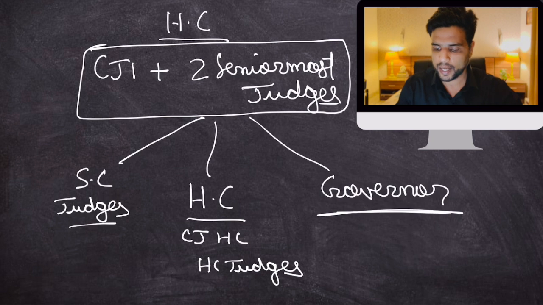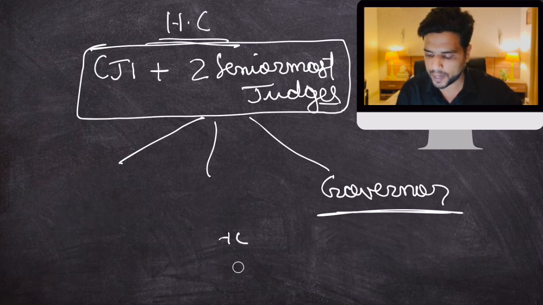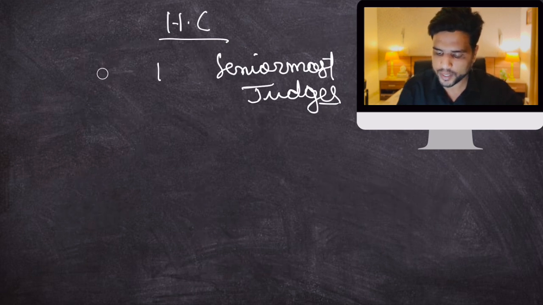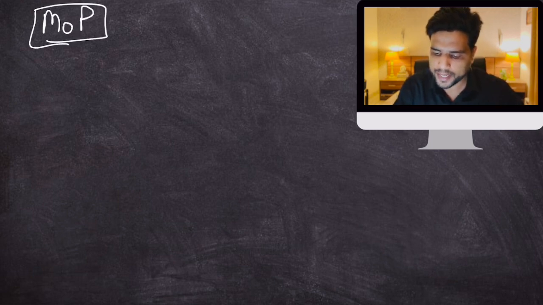Now, this is the process given by the Supreme Court in the third judges case. So how does this process play out? There is a proper detailed process. This process was given in the third judges case, but proper minute-to-minute details were given in the Memorandum of Procedure 1998.